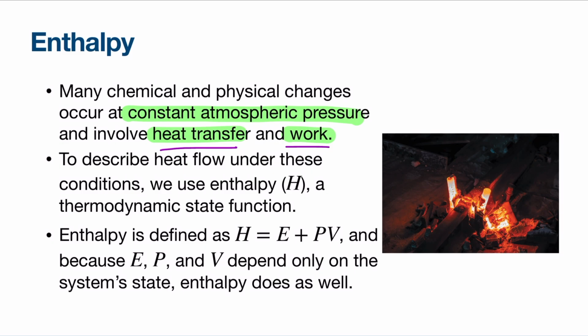So to describe heat flow under these conditions and to keep track of the heat flow under constant pressure, we use enthalpy, symbolized by H. So for example, when fuel burns and releases heat to the surroundings, the enthalpy change tells us how much heat is released. Enthalpy is equal to internal energy plus pressure times volume. Since internal energy, pressure, and volume depend only on the current condition of the system, enthalpy also depends on the current state of the system, not on how the system got there. Thus, they are all state functions.